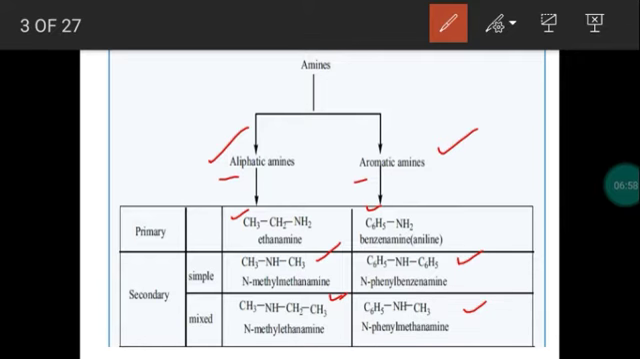Then these two are examples of unsymmetrical or mixed amines, because the alkyl groups, and alkyl and aryl groups, are different. Take the first example, CH3NHCH2CH3. One methyl as well as one ethyl group. Since the alkyl groups are different, this belongs to the unsymmetrical or mixed amine category. Next example, C6H5NHCH3. Both the groups are different, one is methyl, another one is phenyl.